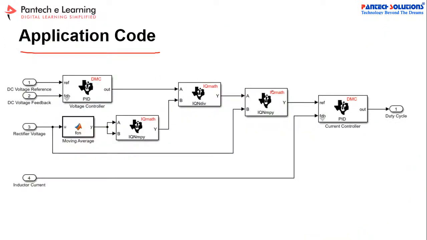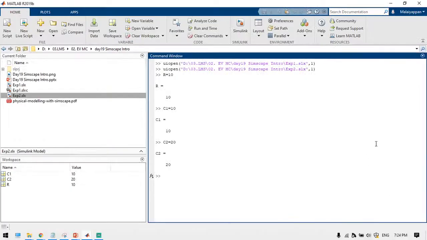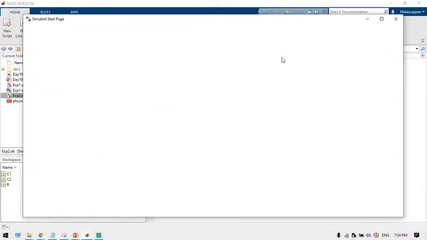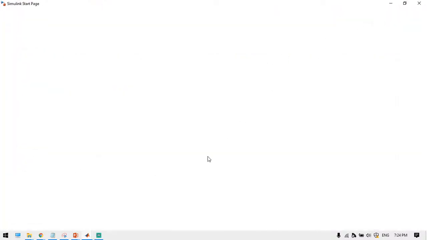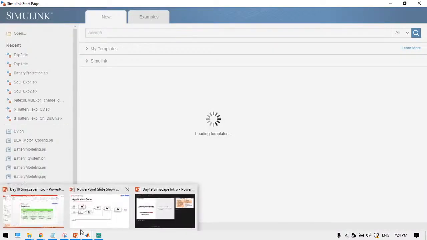Inside the microcontroller support, there are a lot of libraries. Suppose you want to implement a PID controller and you choose TI-based hardware. In that case, just open MATLAB. There will be a lot of libraries. Open the Simulink, I will show you how to verify those models.